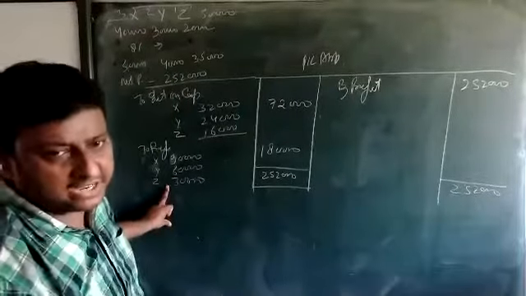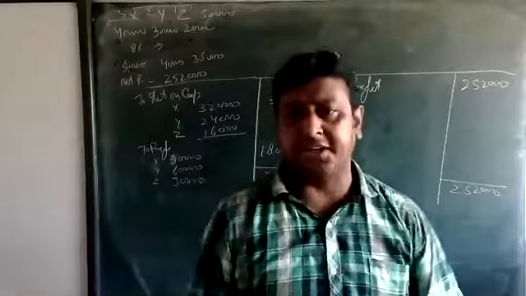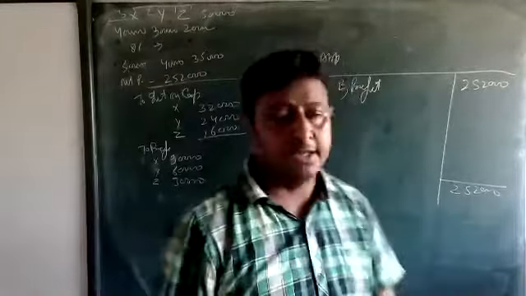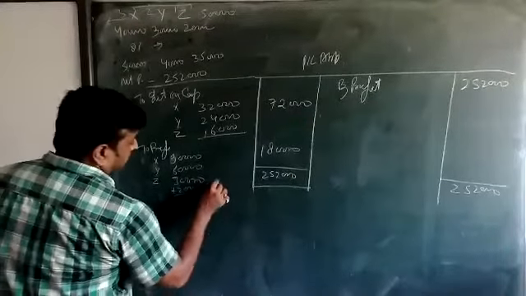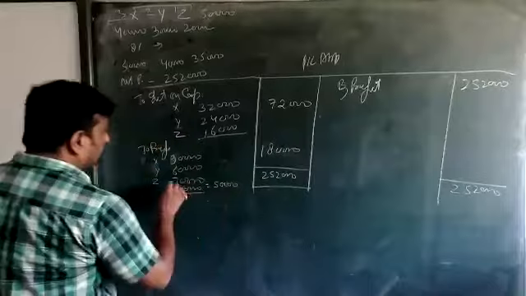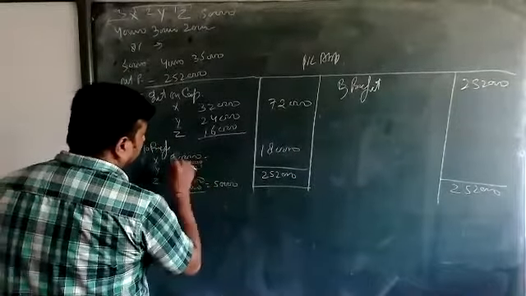Wait. But here, the guarantee to Z, by whom? Who is going to guarantee? X. So Z should get 50,000, but Z is getting only 30,000, which means 20,000 is short, and his amount is 50,000. This 20,000 is less from where? Less from X only, because he is the one giving the guarantee. Okay? Clear?